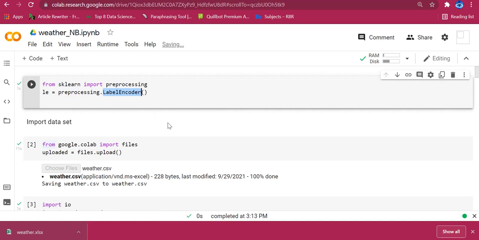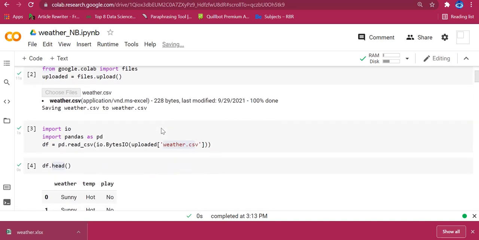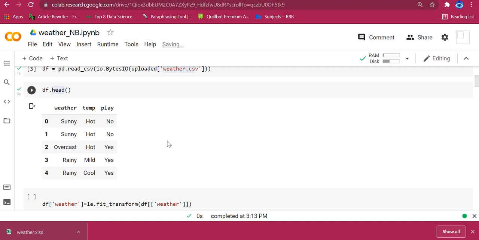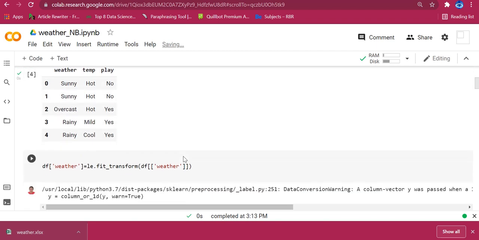So there are two encoders for converting: label encoder and one hot encoder. Label encoder will convert depending upon the categories. For each category, depending upon the alphabetical order, it will assume a number. Here we have 3 categories in the weather: sunny, overcast and rainy. Which will come first alphabetically? O will come first, then rainy, then sunny.